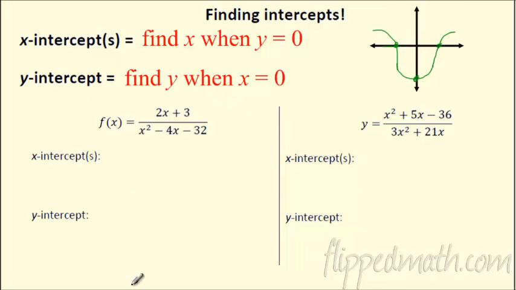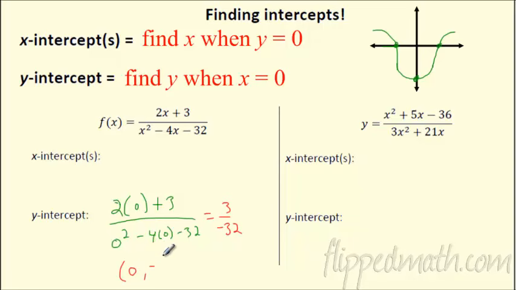So all I do is take my function and put 0 in. Wherever there's an x, replace it with 0. So I'm going to start with the y-intercept. So I've got 0 squared minus 4 times 0 minus 32. And what happens here that's nice? Well, 0 times anything is 0, so that's 0, that's 0, that's 0. What are you left with? You're left with 3 over negative 32. So that is your y-intercept. When x is 0, y is negative 3 over 32. Crazy, but that is your y-intercept.